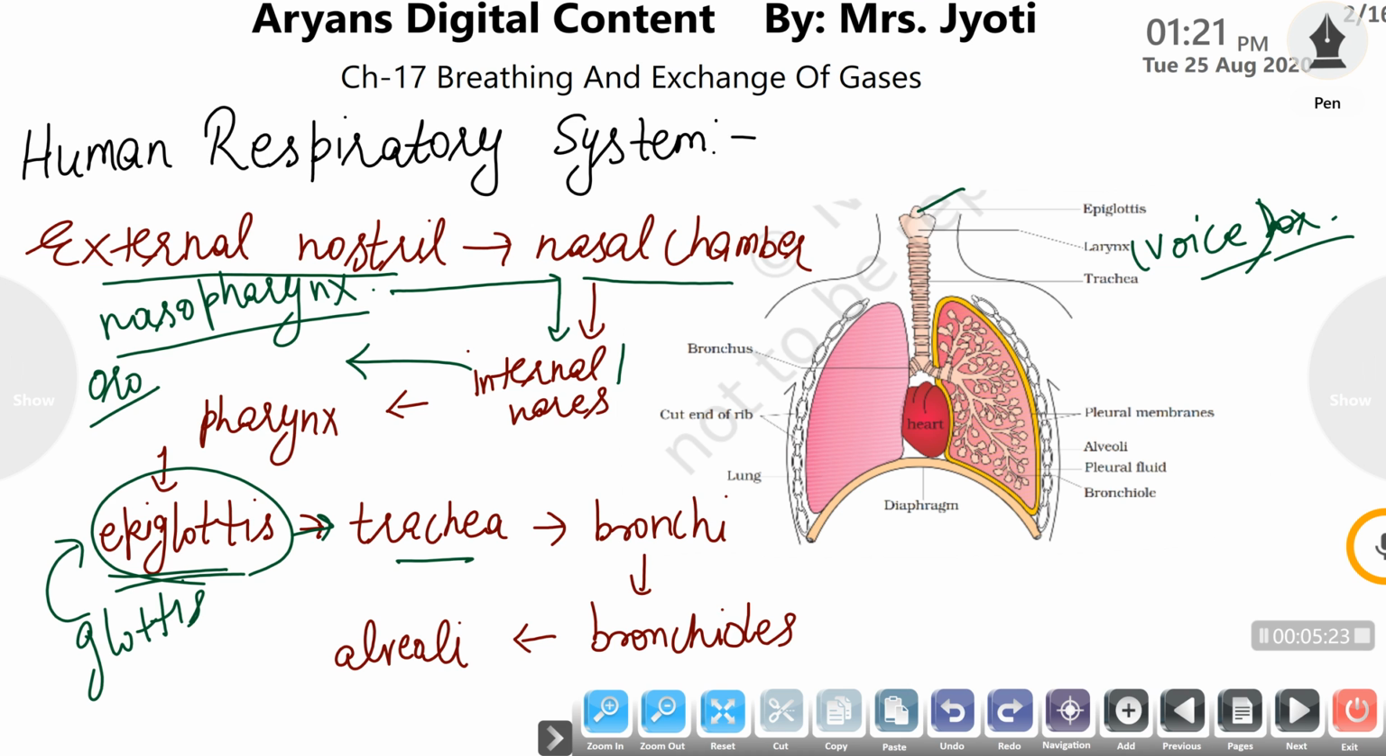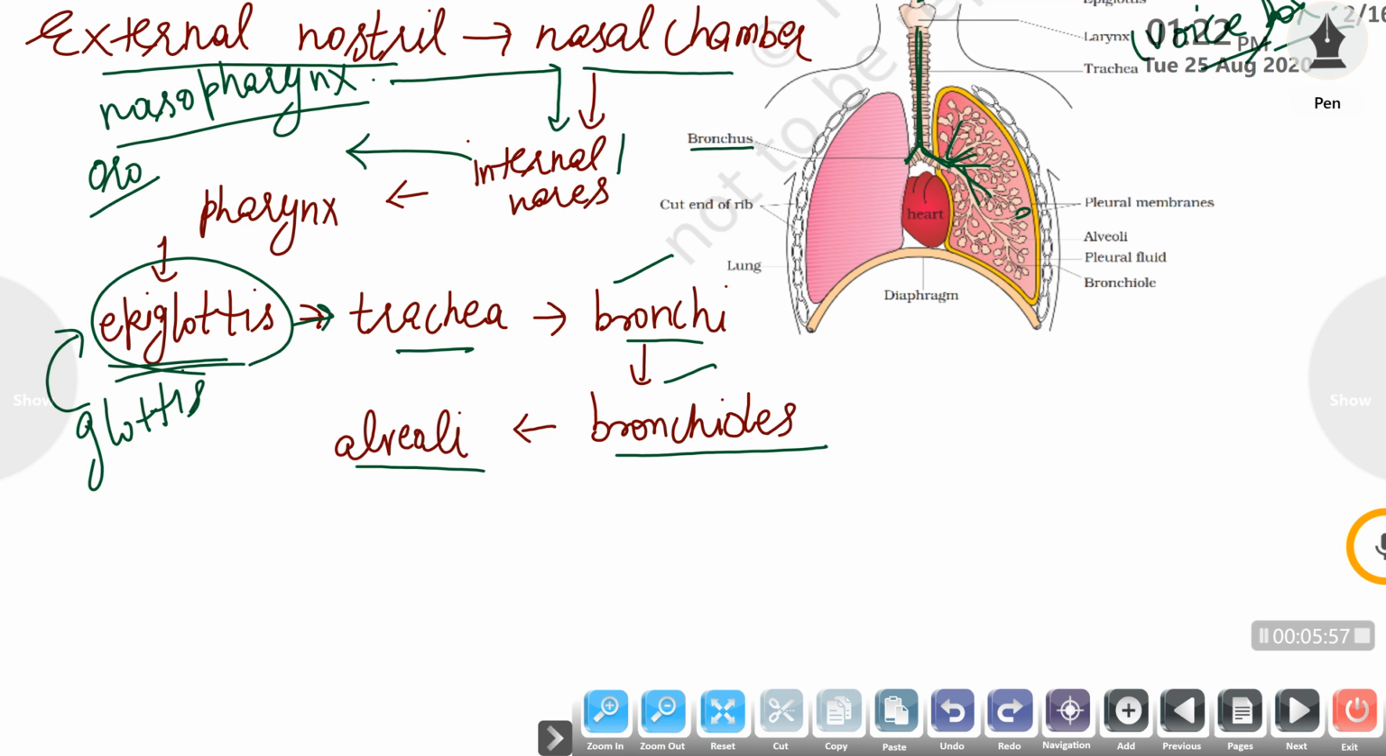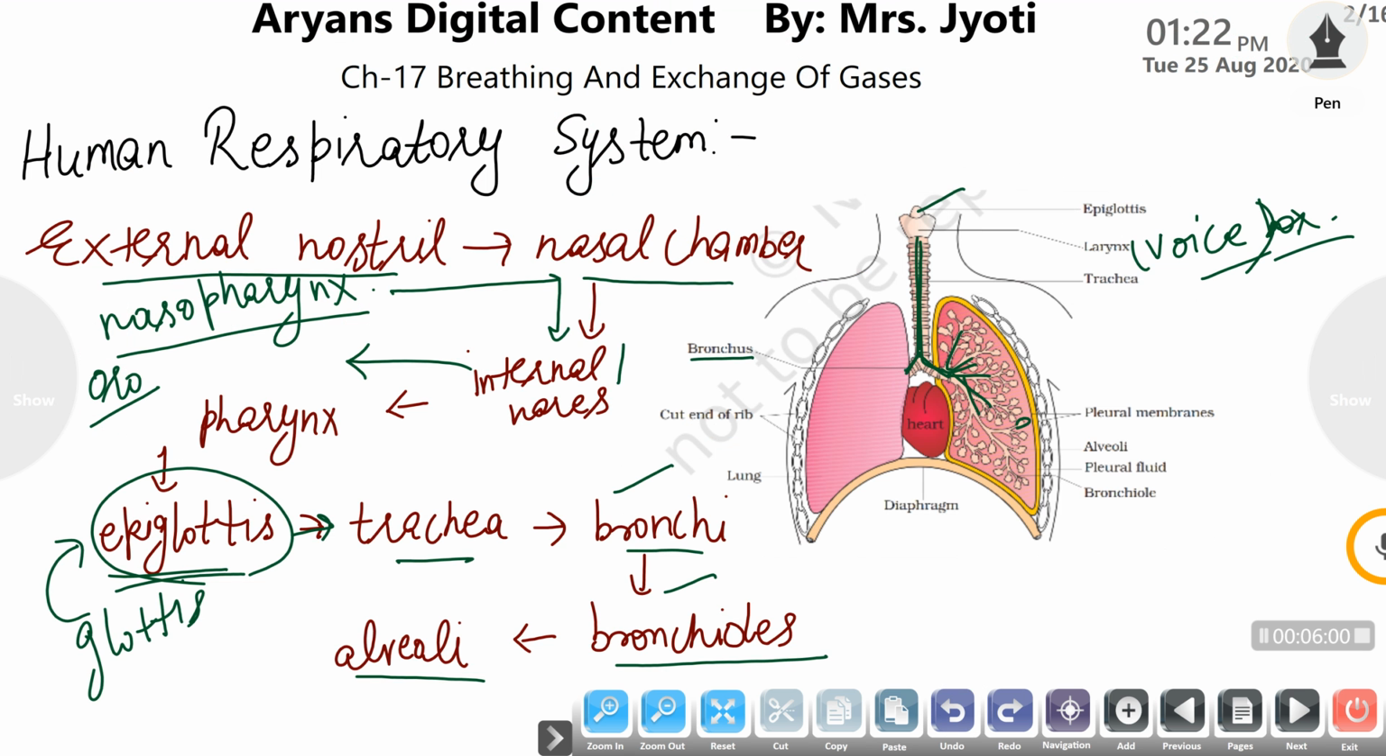The trachea leads into the bronchi. Singular is bronchus, plural is bronchi. The trachea, the main windpipe, divides into two bronchi. The bronchi further divide into a number of branches, and the branches of bronchi are termed bronchioles. The bronchioles have sac-like structures, where the inner membrane of the lungs is folded, and these are termed alveoli. Singular is alveolus and plural is alveoli.